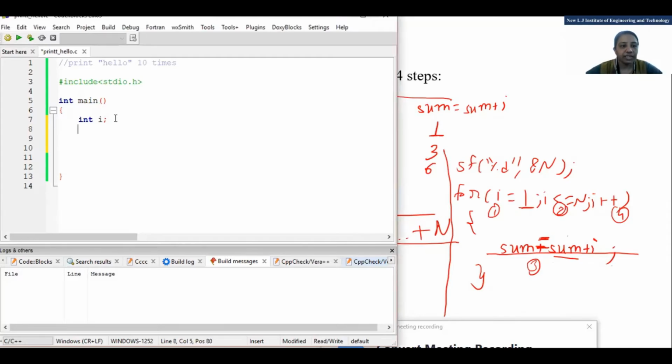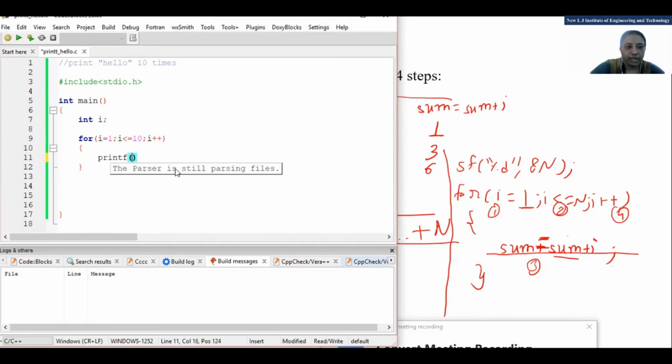After that I'll start writing the for loop. The first step is initialization, so I'll start with 1, right? Here I want to print hello how many times? 10 times. So I'll write I less than or equal to 10, I plus plus. Fine. Then the body of the loop. What should I write? printf, simply in double quotation with slash n and hello. So this is the thing.